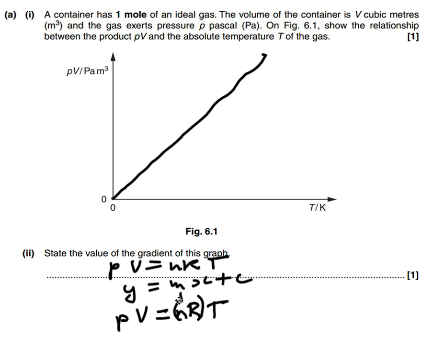That is our m there. That is our x, and the whole thing is our y, and then of course our c is 0 here. So in answer to our question, state the gradient of this is nR.